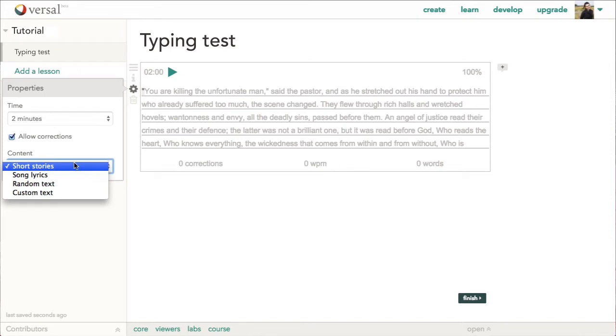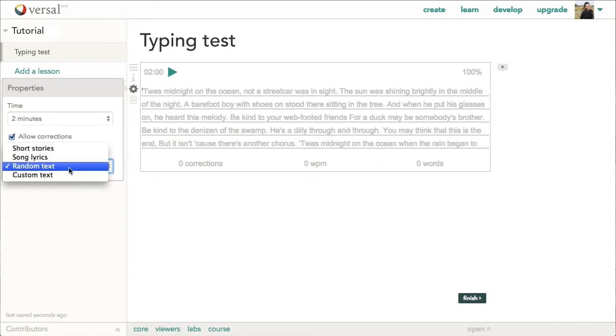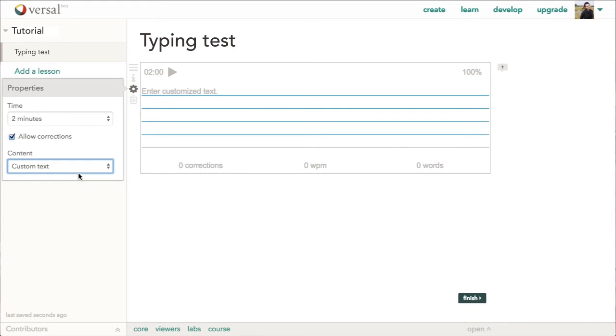Click here to choose whether the text presented to learners is taken from a selection of short stories, song lyrics, random text, or custom text that you create. If you choose to put in your own custom text, simply make that choice and type or copy and paste into the text field.